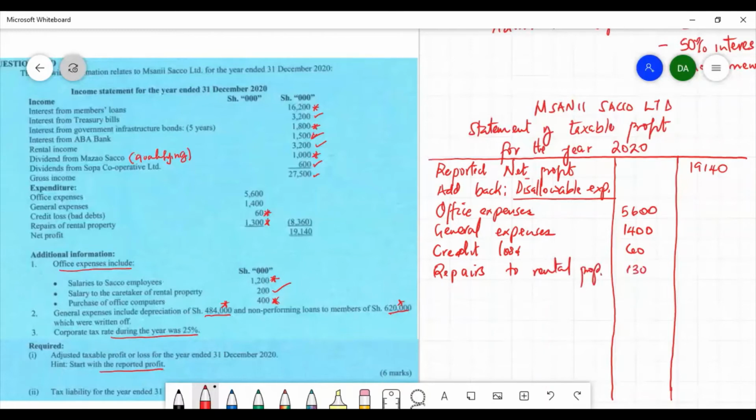The amount is 1,300. Now we determine the total of these 4 items. The total figure is equal to 8,360. These are the expenses which have been added but were not supposed to be added.